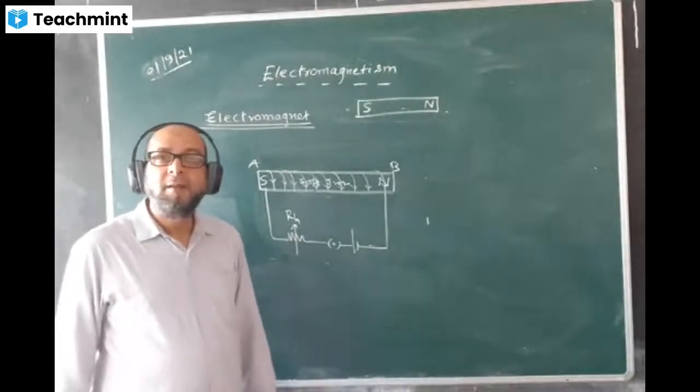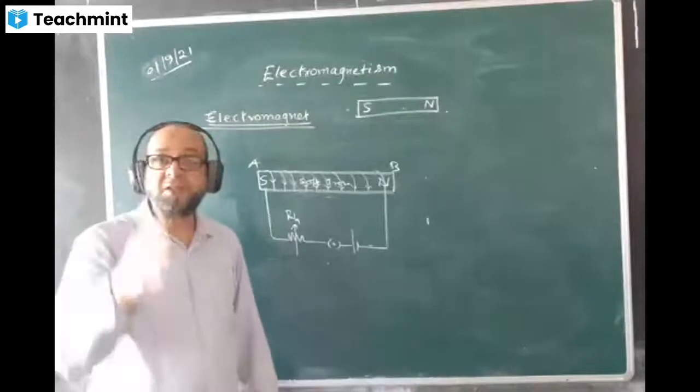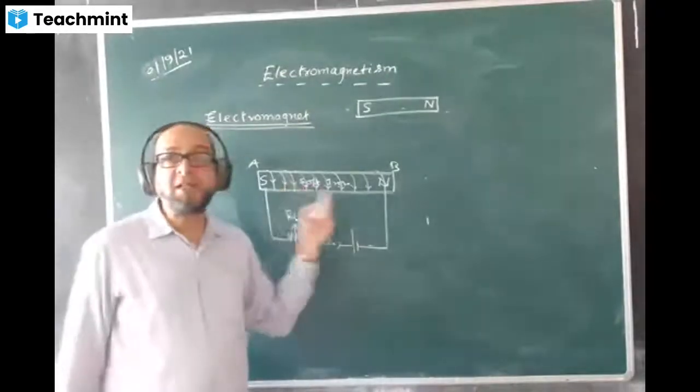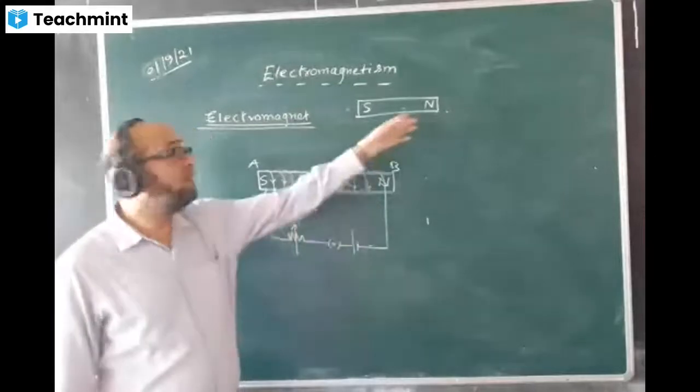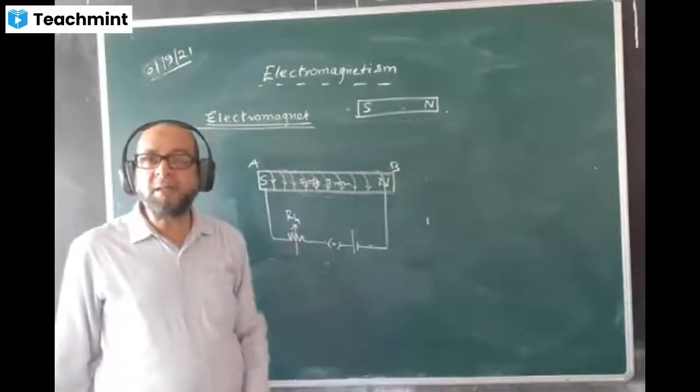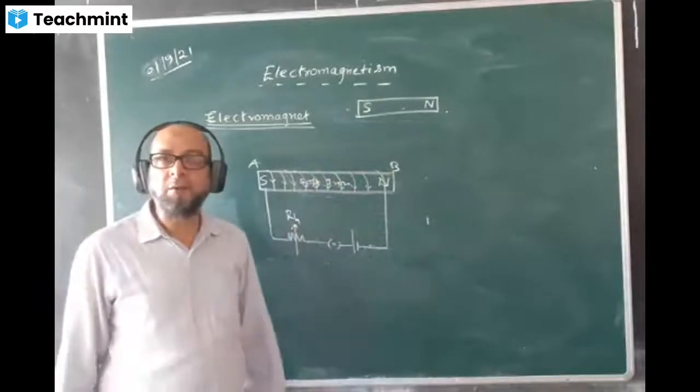Because we can control it with our will. We can change its magnetic strength. Yes, very good. But here the magnetic strength we cannot change. A decreasing method is there, but that is a difficult method. The increasing method is not possible. We can't increase it.